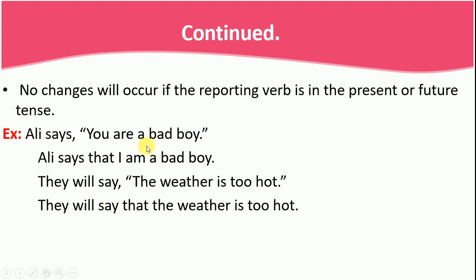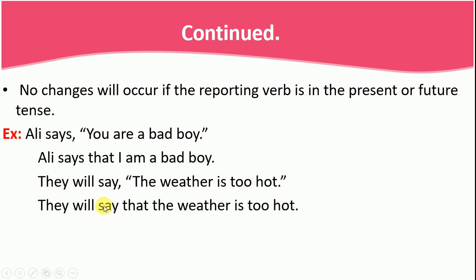This is a case that a lot of people do not understand. It's not said, it's not in the past. It's in present, so no change. Whether you are converting from direct to indirect, no change. The same sentence should be said. Ali said that I am a bad boy. No change in what? In tenses, right? Not in other things, only in tenses. We don't follow the backshifting formula while the reporting verb is in present or in future, right?